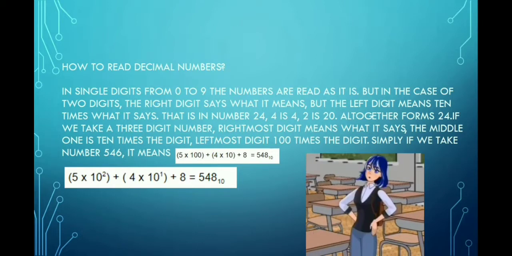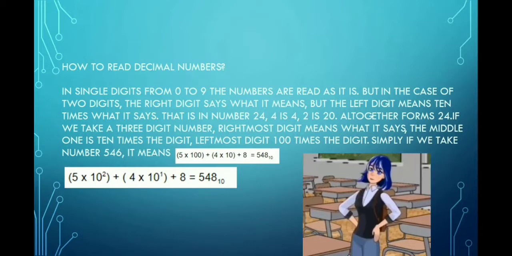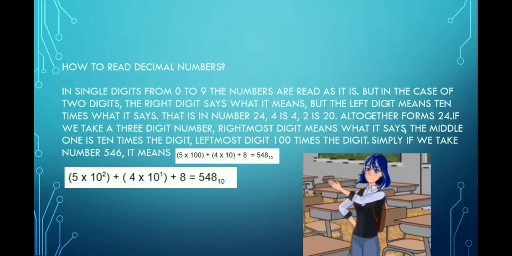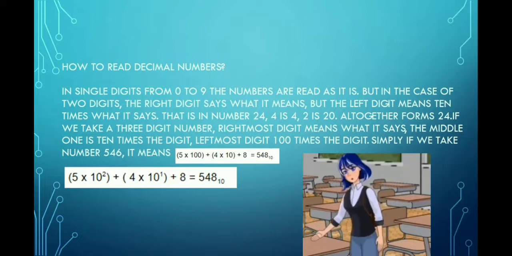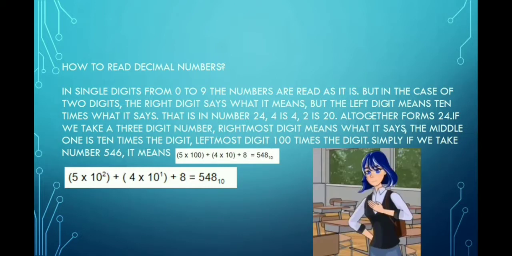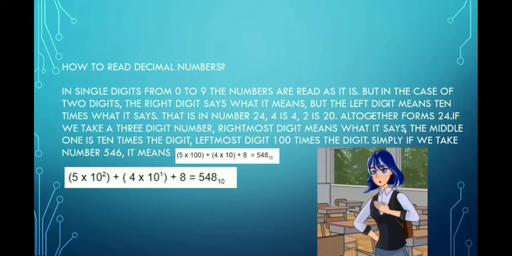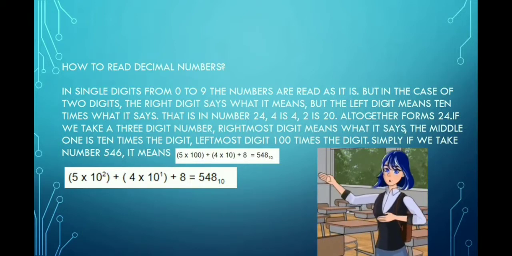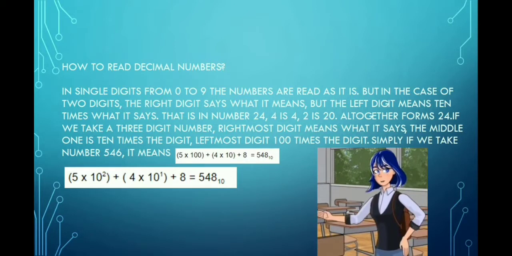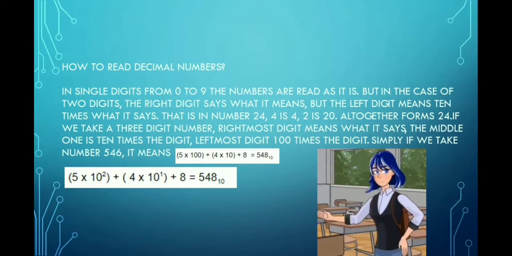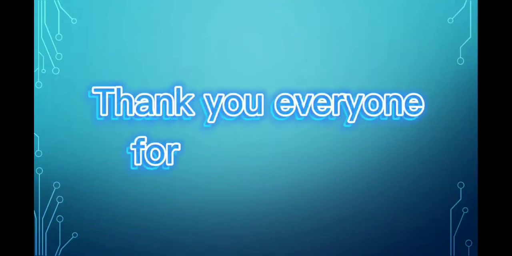Simply if we take number 548, it means (5 times 100) plus (4 times 10) plus 8 equals 548 base 10, or (5 times 10 to the power of 2) plus (4 times 10 to the power of 1) plus 8 equals 548 base 10. And that's all. Thank you everyone for listening.